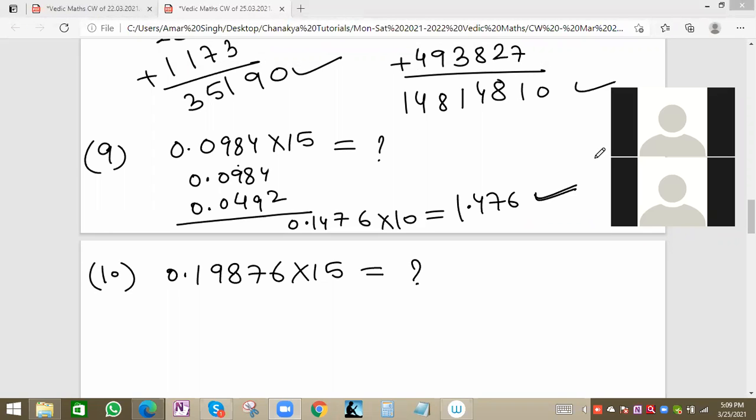So I'm assuming this is the right answer. Others who are not getting 2.9814,